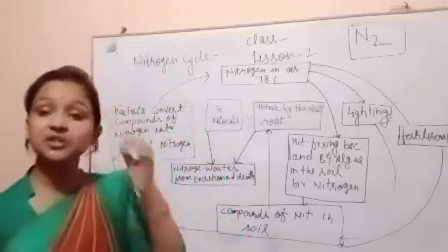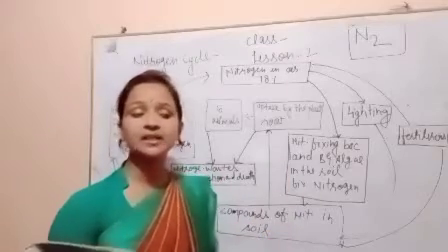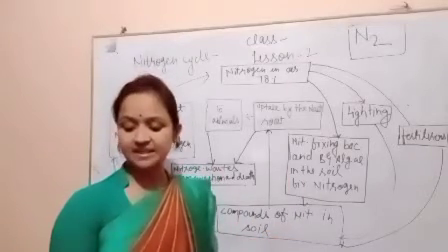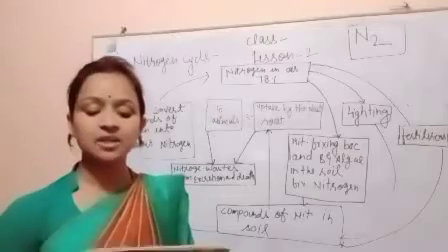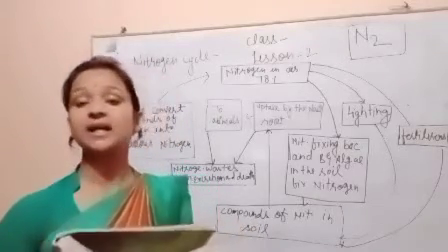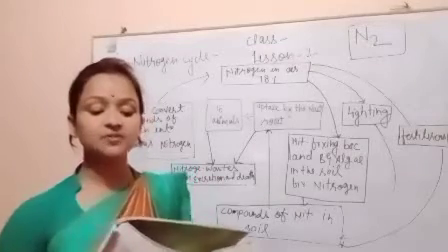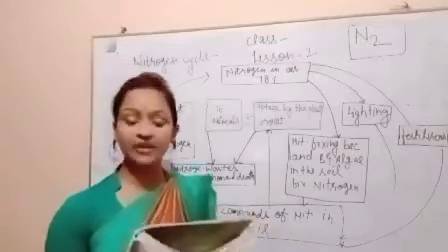These compounds are used for the synthesis of plant proteins and other compounds. Animals in turn get these proteins from the plants on which they feed.